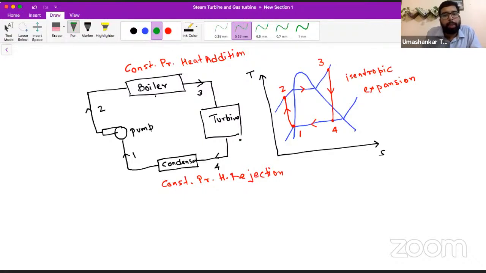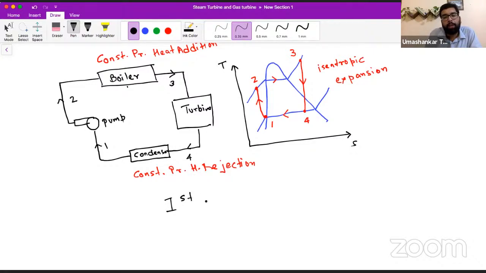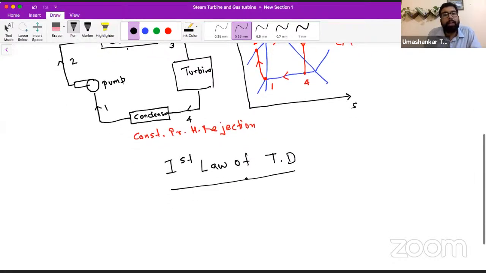So in the turbine, what is happening? Isentropic expansion is happening, and in the condenser, constant pressure heat rejection is happening. Ultimately, from the first law of thermodynamics, which we are all aware of, and it was in the GATE syllabus previously as well, what does the first law tell us? That the net work from a cycle is heat added minus heat rejected.